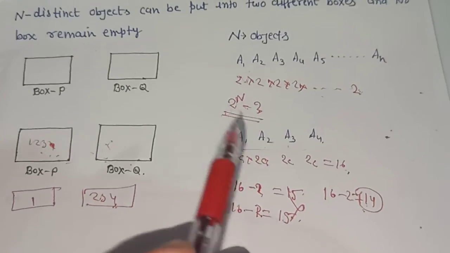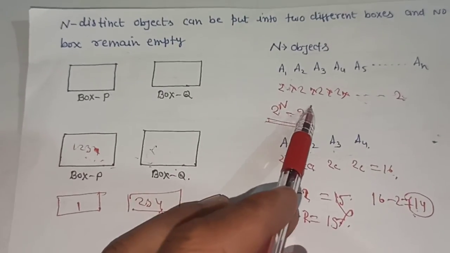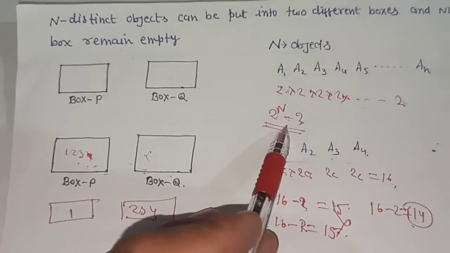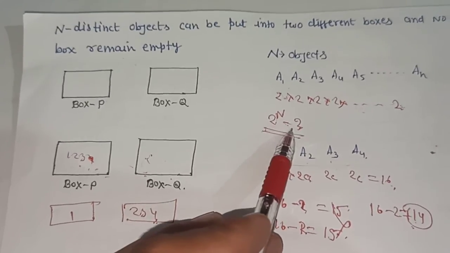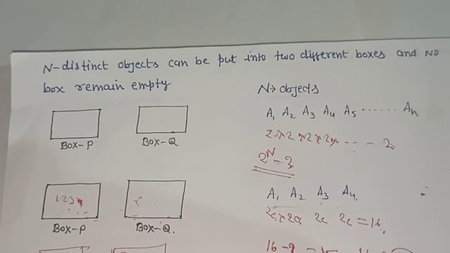You can keep all the articles in both the boxes, but 2 possibilities will be less when you solve the 2 to the power n value, and you subtract 2 from the number of possibilities to keep all the articles.